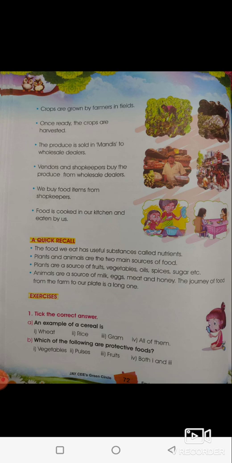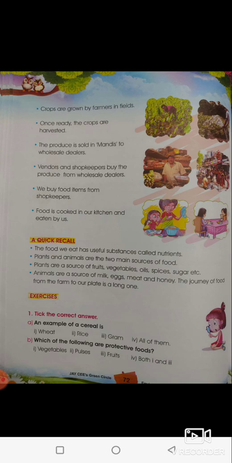When the crops are ready, then the produce is sold to wholesale dealers in mandis. Wholesale dealers are people who buy everything at a time, and they distribute to the vendors and shopkeepers, to the marketplaces.